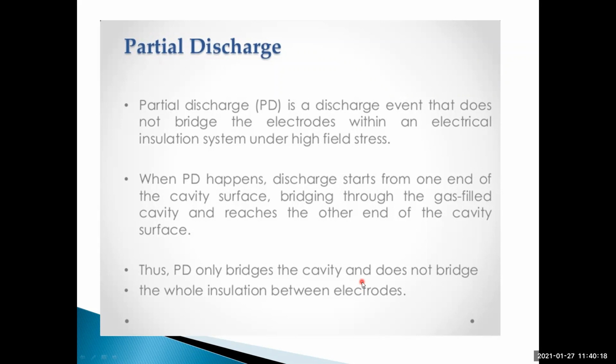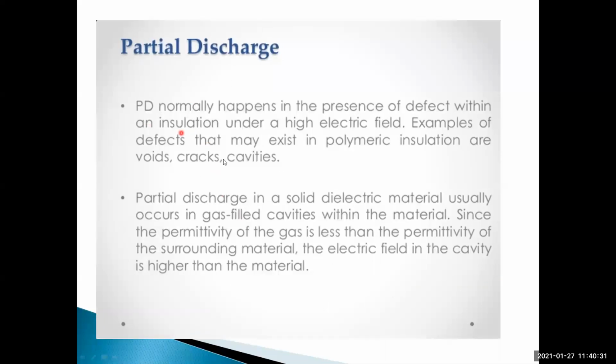You can easily understand this when you look at the diagram. Before going into detailed explanation, try to concentrate here. This is some introduction. Partial discharge normally happens in the presence of defects within an insulation under high electric field.